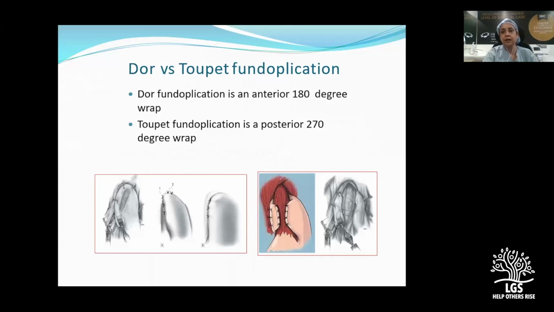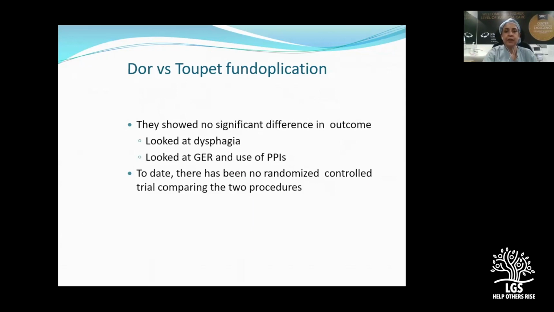fundoplication, because a complete fundoplication will again cause a recurrence of the achalasia, because here we are tightening the lower esophageal sphincter again. So either we do an anterior 180-degree Dor fundoplication or a posterior 270-degree Toupet fundoplication. And there is no significant difference whether you are doing a Dor or a Toupet when you are looking at the degree of dysphagia or the resolution of the gastroesophageal reflux. So there is no randomized control trial to compare these two procedures.